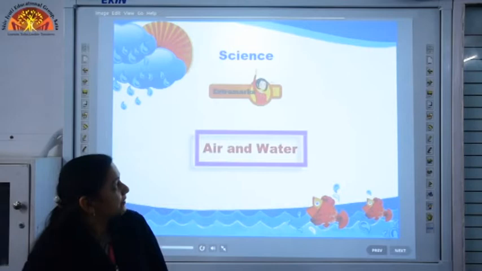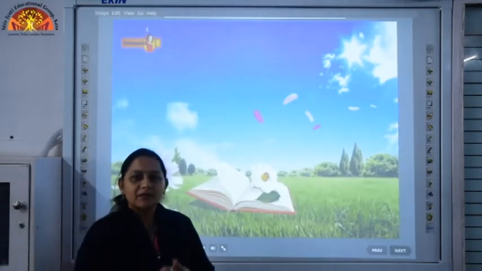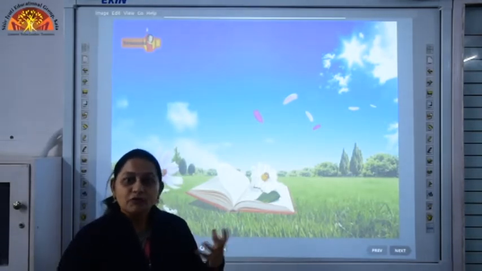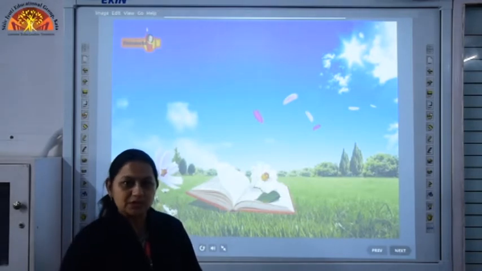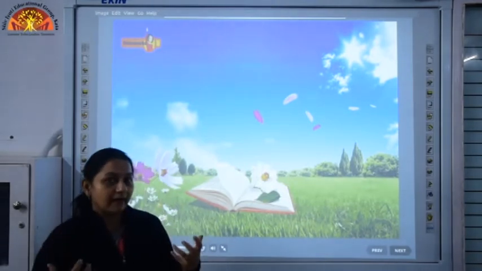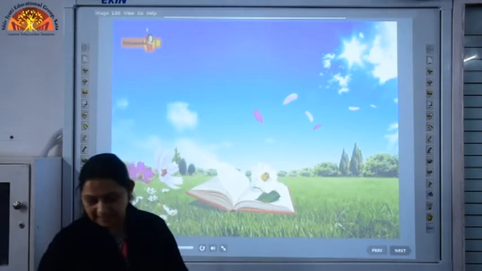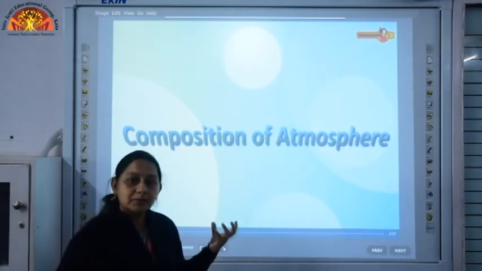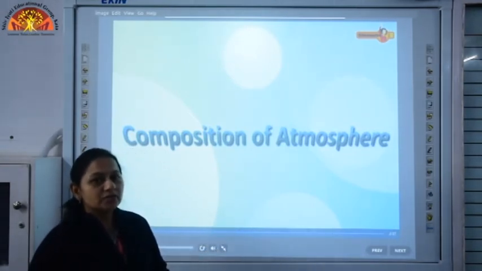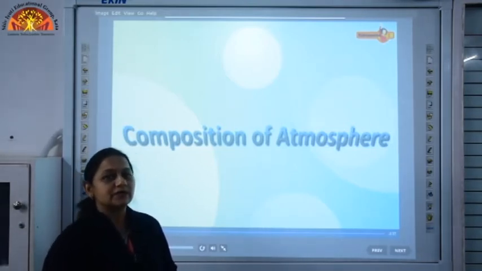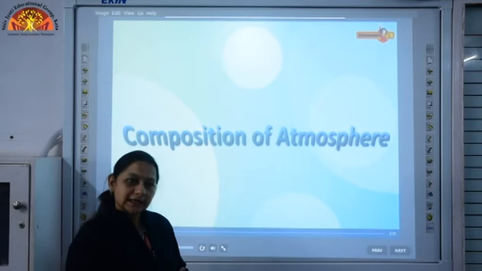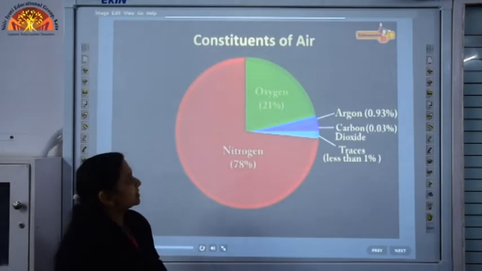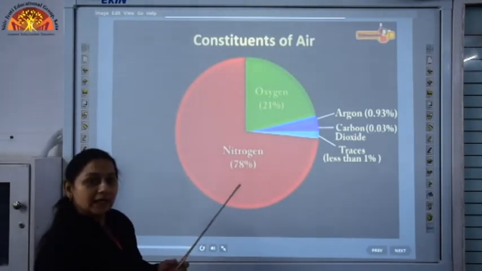So children, you all know air is present all around us, but we are not able to see it. We are only able to feel it when it is in the moving position. So, what is air? Air is a mixture of gases. And what is the composition of atmosphere? We are going to study the composition of atmosphere, the amount of gases, which all gases are present in the atmosphere, and what is the percentage of the gases.